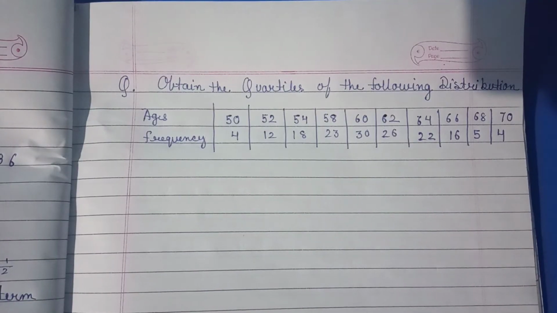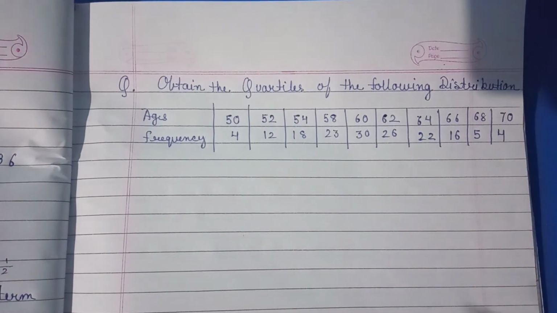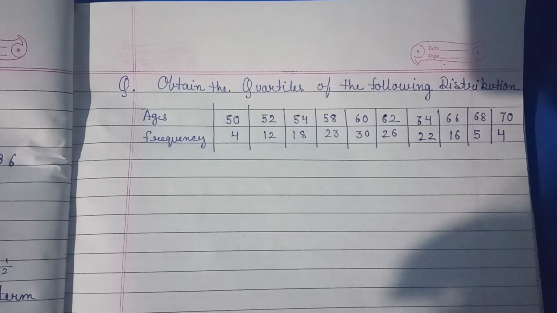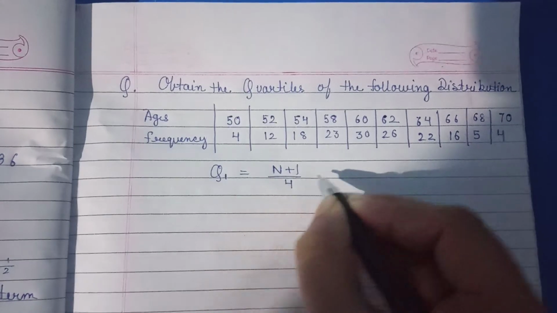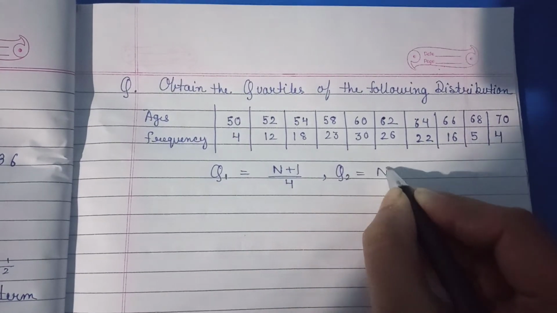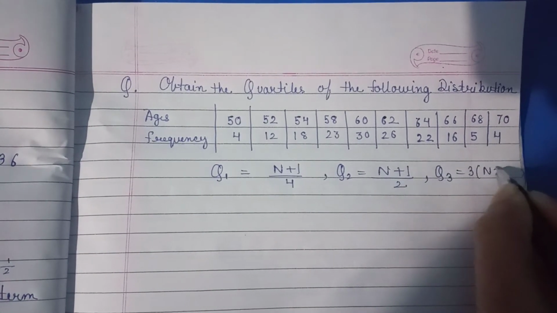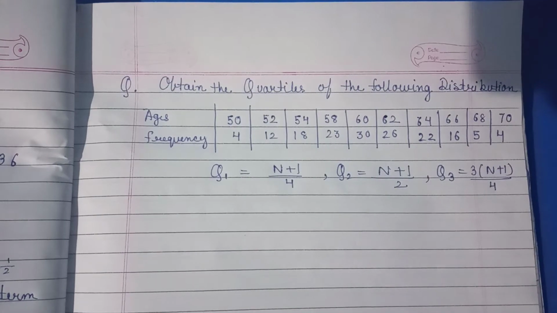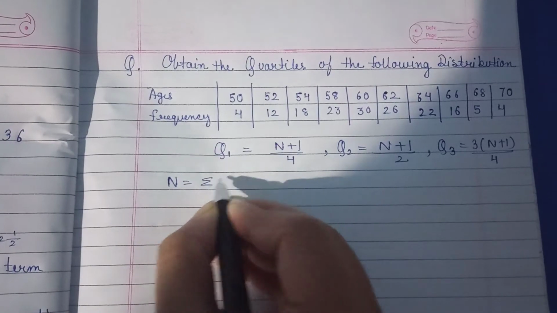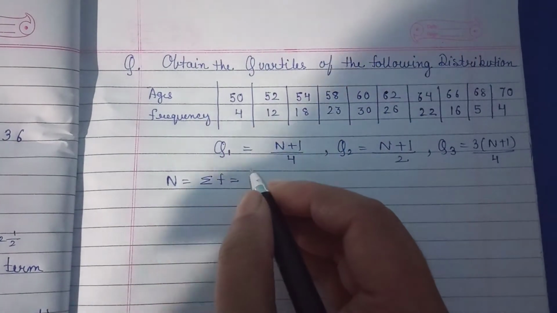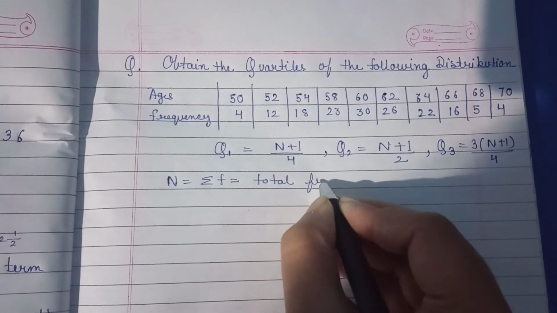This is another type of question, a discrete series in which ages and frequency are given. So how will we find the quartile in this kind of question? We know that for q1 we have the formula (n plus 1) by 4. For q2 we have (n plus 1) by 2, and for q3 we have 3 (n plus 1) by 4. Here n is the summation of f, which means total frequency.